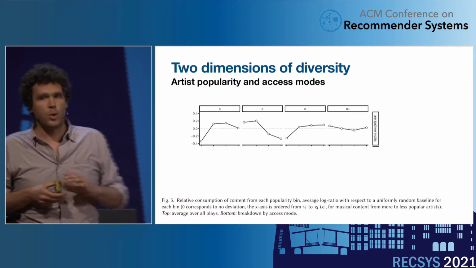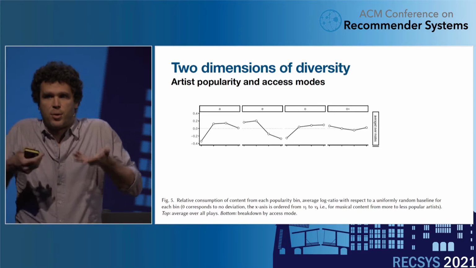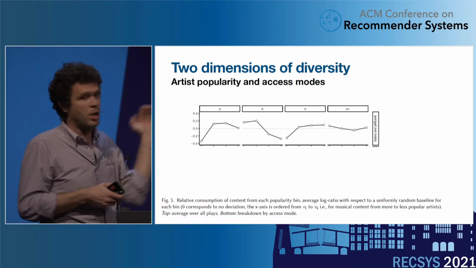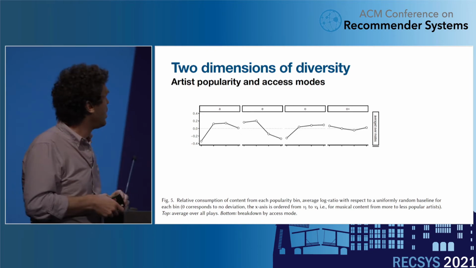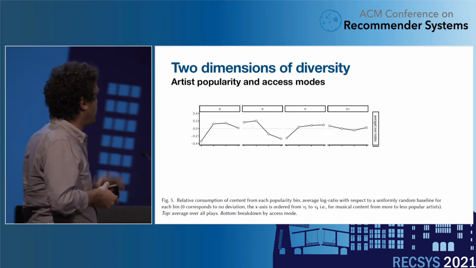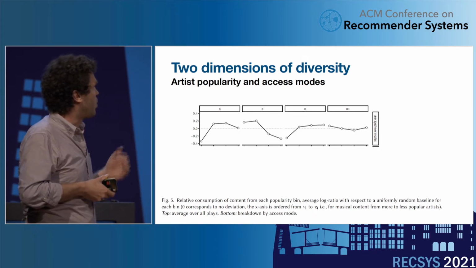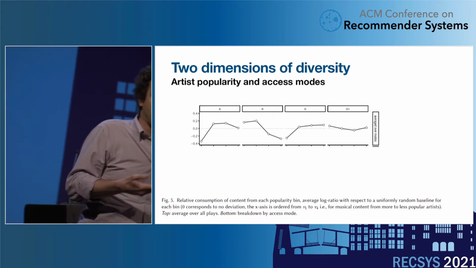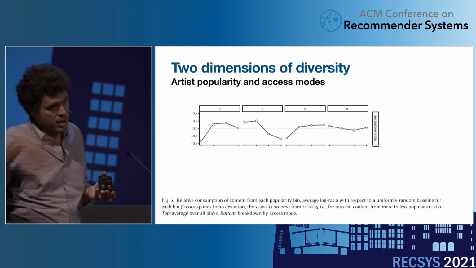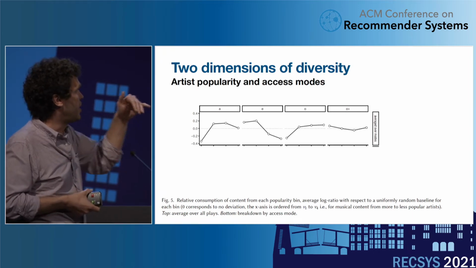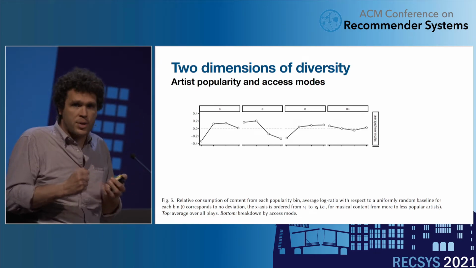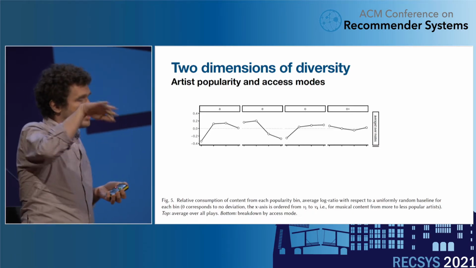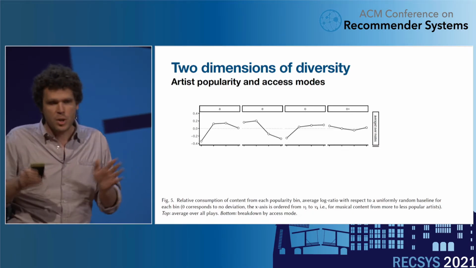For algorithmic users, there is a tendency to favor the middle popular artists. It's an increase over the value 0, and so less for the more popular and the least popular artists. For editorial users, there is a tendency to favor more popular artists, and it's monotonous. Organic users, it's the other way around. They tend to favor the niche artists, and for the last group, it's a U-curve. So we have this average thing.